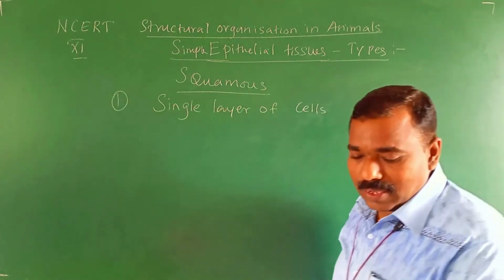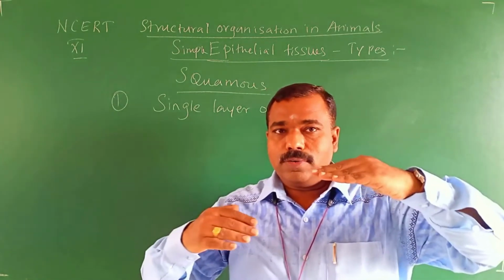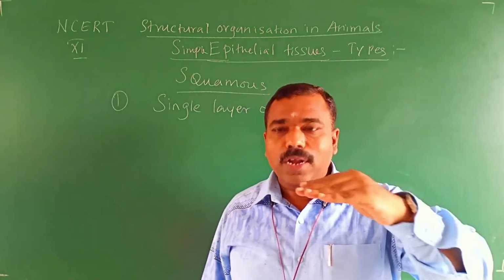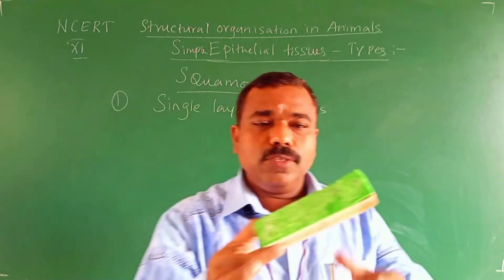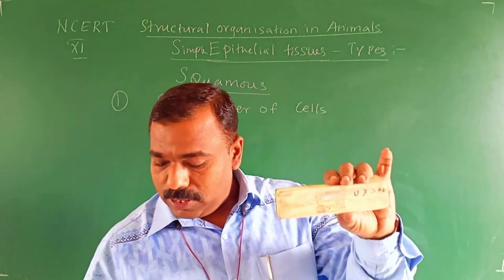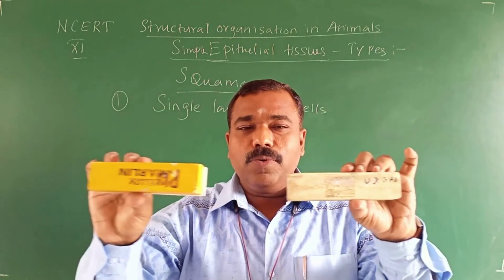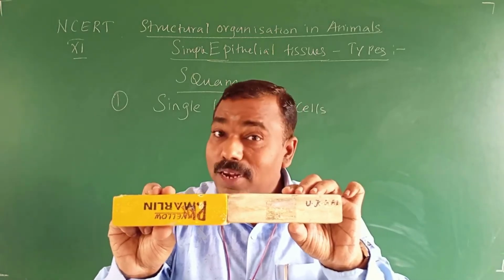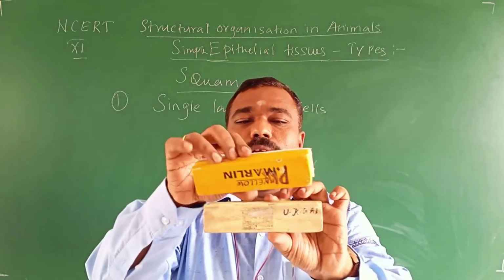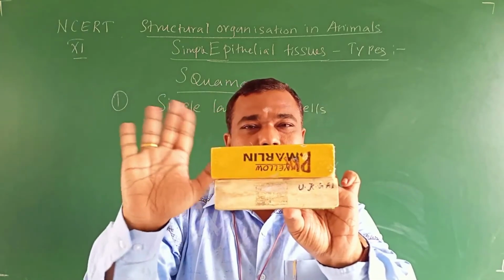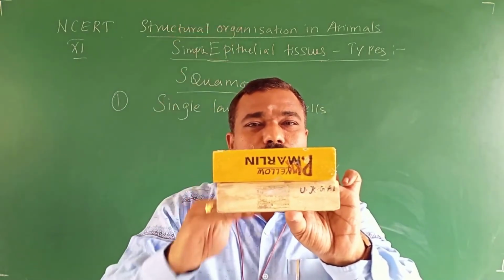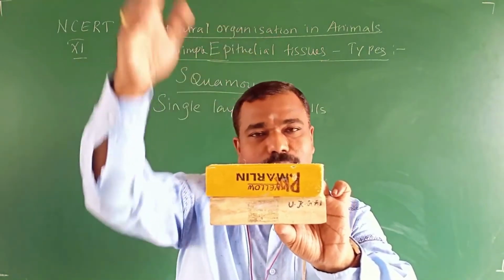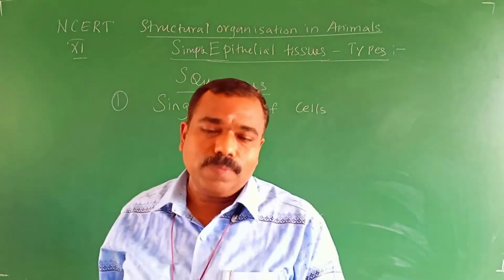That means the cells are arranged one, then the next one on the lateral side. Only laterally it is arranged. See, consider this is one cell and this is another cell. Both cells are arranged like this, continuously right side and left side, laterally arranged. Not one above another. If the cells are arranged one above another, then it comes under which one?